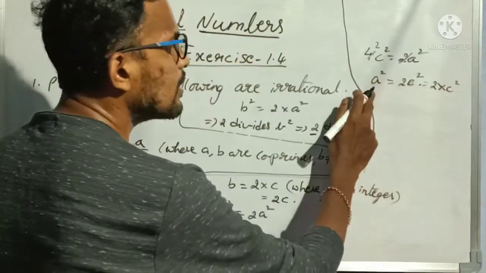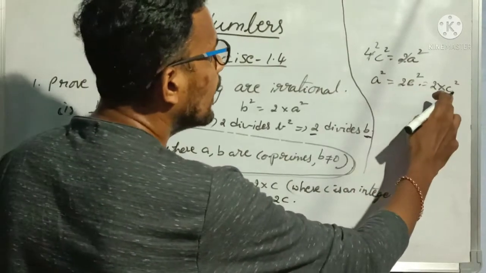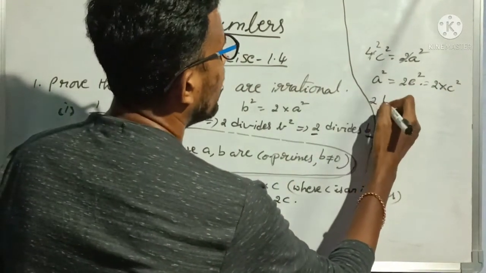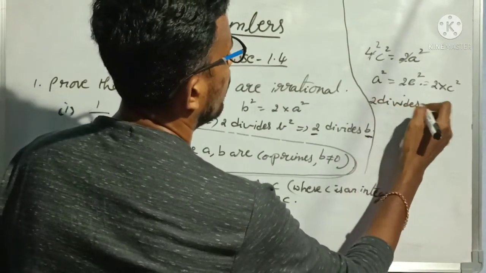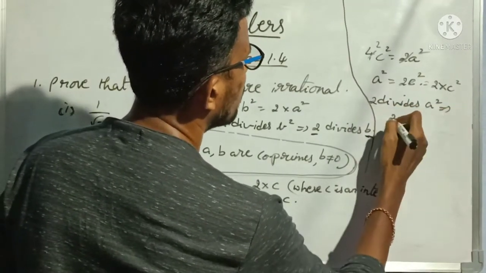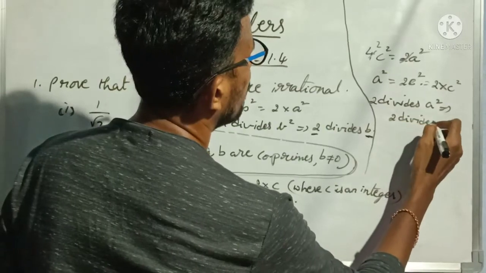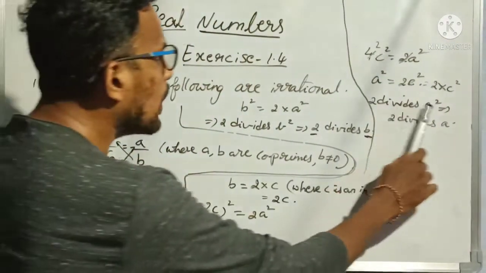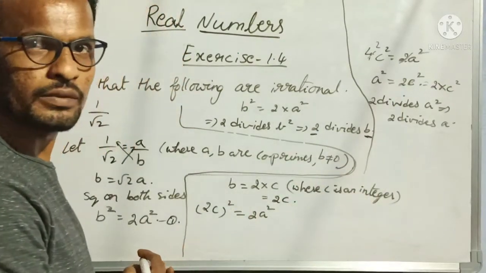What are the factors of a square here? 2 is a factor and c square is a factor. That's why 2 divides a square here. This implies 2 divides a. When 2 is dividing a square, then it can divide a also, no?